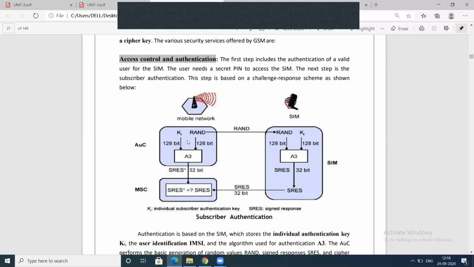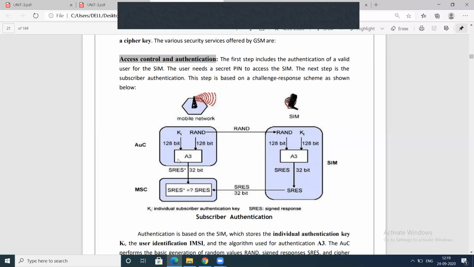Here we have used a key of 128 bits and a random number of 128 bits. By using these two, we apply the A3 algorithm, taking the key value of 128 bits and the random number of 128 bits.